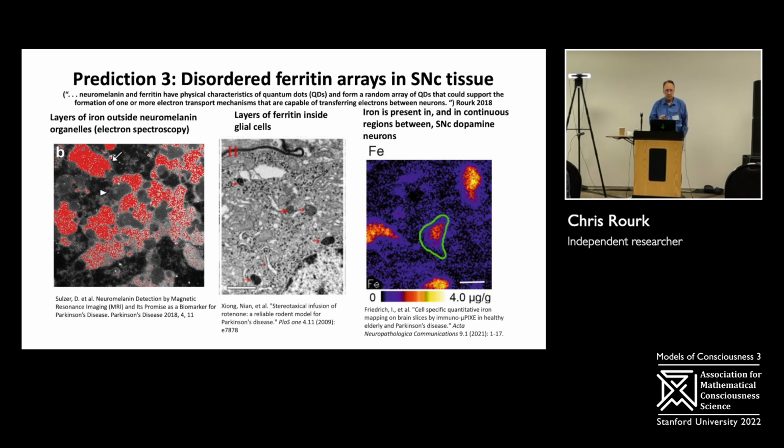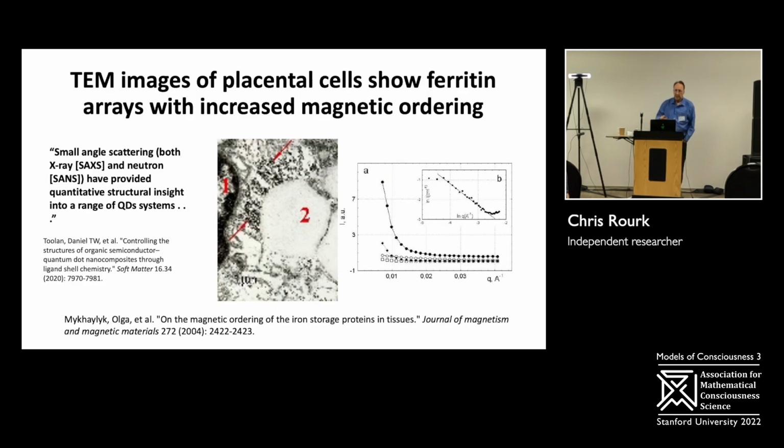The electron spectroscopy image on the left shows layers of iron outside of the neuromelanin. So most iron in this SNC is ferritin. So this kind of provides some better evidence that there are layered structures outside of the neuromelanin organelles, consistent with the electron microscope image. On the right, there's an X-ray imaging technique that shows iron in the glial cell areas between the large dopamine neurons. This doesn't quite get us to arrays though, so I kept looking.